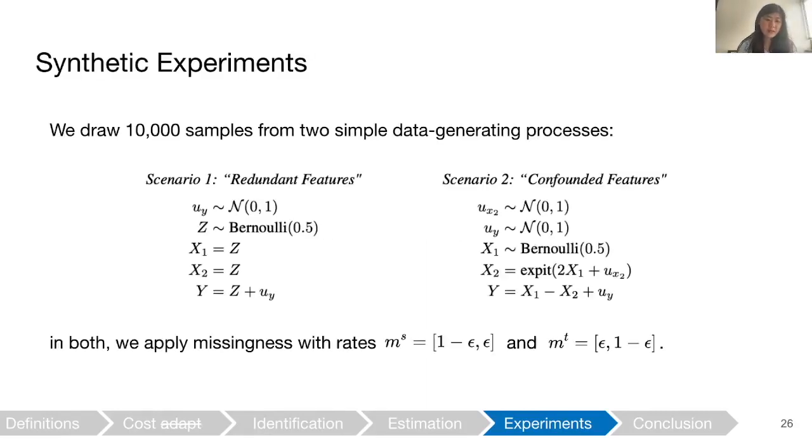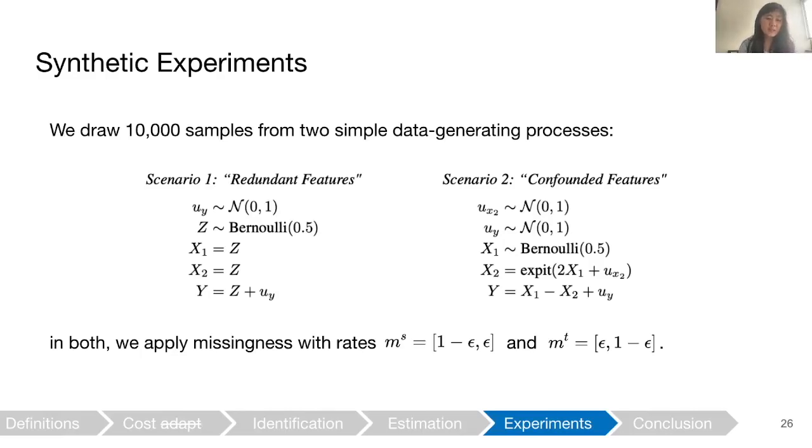So we draw 10,000 samples from two simple synthetic data generating processes. In the first, we have redundant features where there's some underlying z, and x1 and x2 both equal z, and y equals z plus some noise. And in the second scenario, we have confounded features where we have some underlying x1, x2 is a function of x1 plus some noise, and then y is given as a function of x1 and x2 plus some noise.